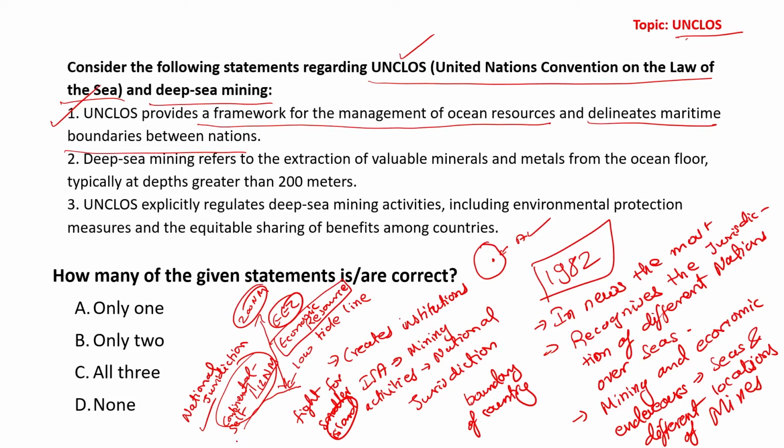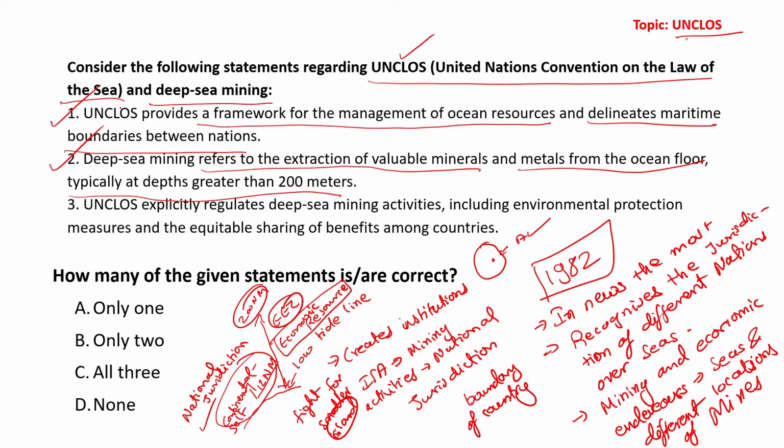Second: deep sea mining refers to extraction of valuable minerals and metals from the sea floor, typically at a depth of 200 meters. Absolutely correct. Again a correct statement.